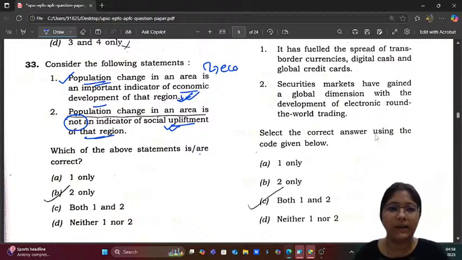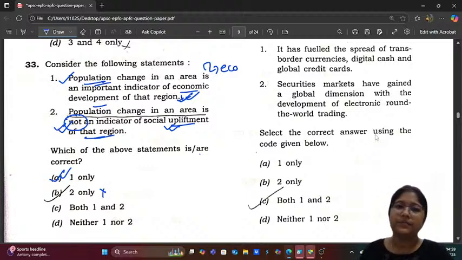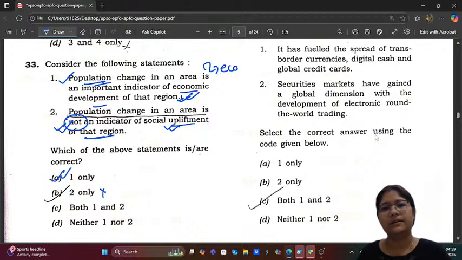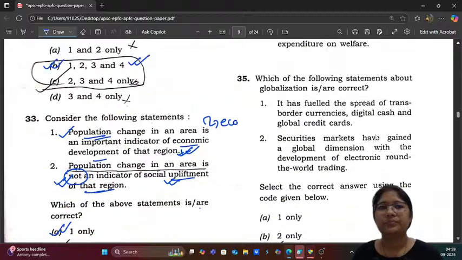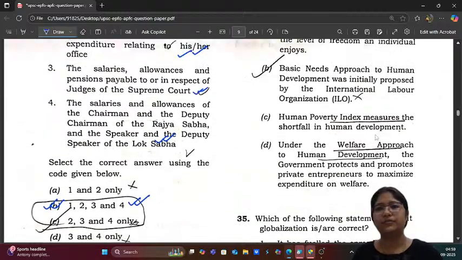Only 1 is correct in this, that population change in an area is an important indicator of economic development. 2 is not correct because it is saying not an indicator, whereas you can also see that it is an indicator of social upliftment.